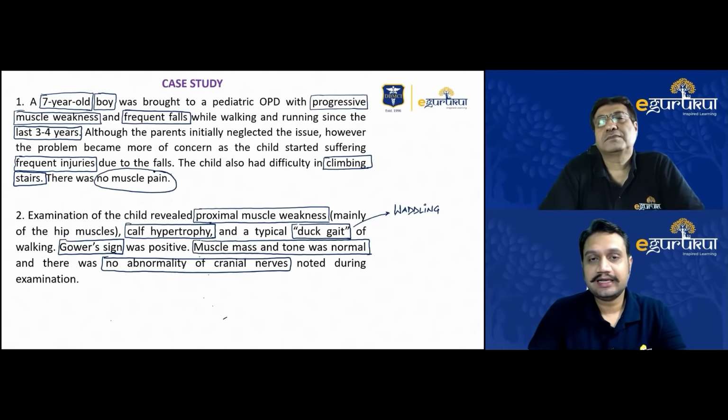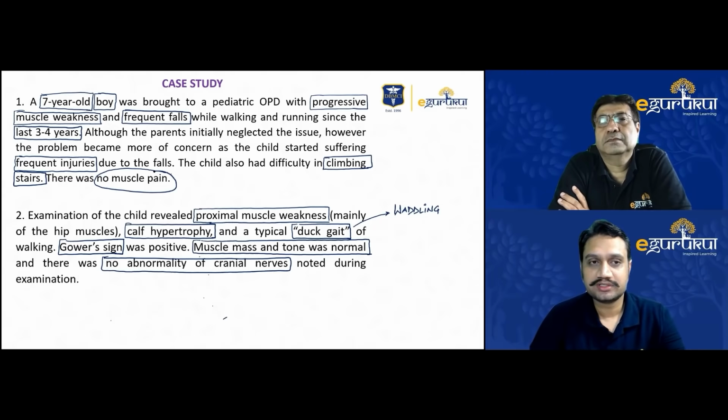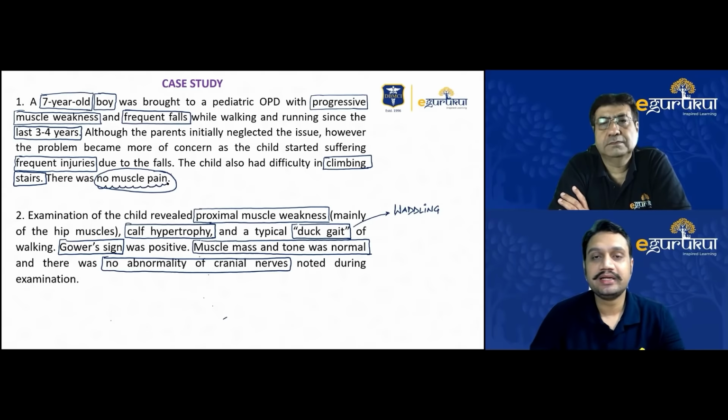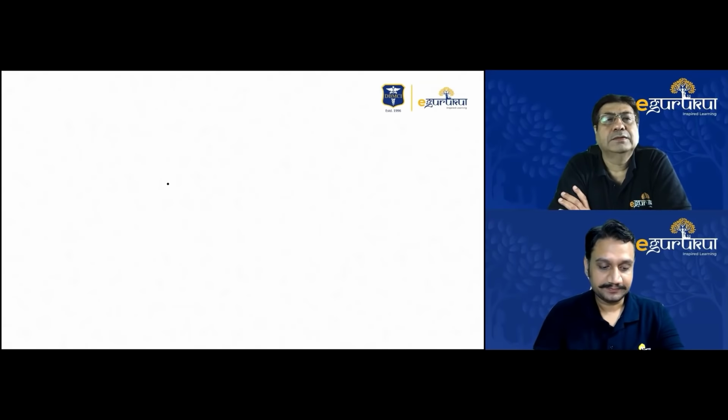Sir, I'll tell you and all the students who are viewing us that this condition that we are talking about right now seems to be involving the muscles. But sometimes there is another condition, a differential which involves the muscle, the polymyositis. There is no muscle pain. That is a very, very important point that differentiates polymyositis from the rest of the muscle dystrophies. This is one very important thing. Right, sir. We can proceed.